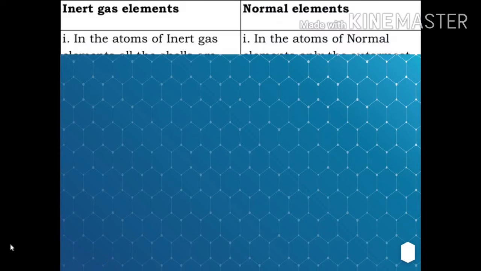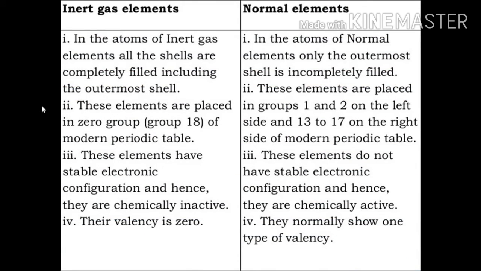We have the difference between the inert gas elements and the normal elements. In the inert gas elements, you know that all the shells are completely filled, including the outermost shell. But in the atoms of normal elements, only the outer shell is incompletely filled. These elements, inert gas elements, are placed in 0 group or group 18 of the modern periodic table, whereas normal